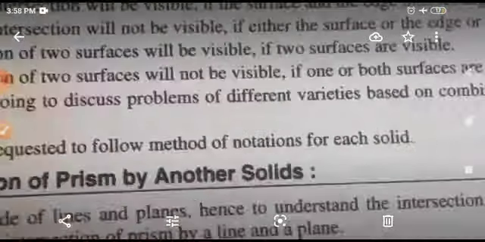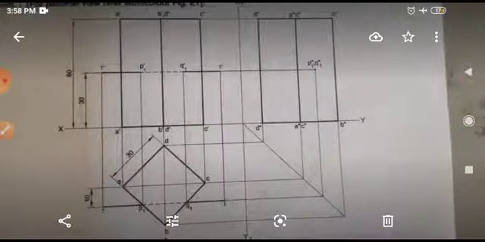Intersection of prism by another solid. Let's see the first part. Before that, I would like to teach you some basic things. Okay, let me read that problem, and keep that in mind.